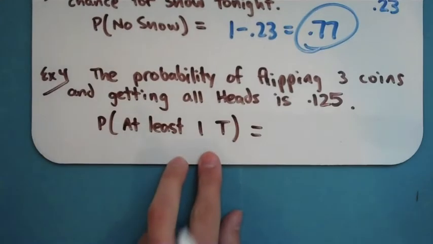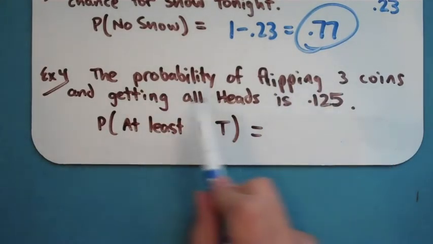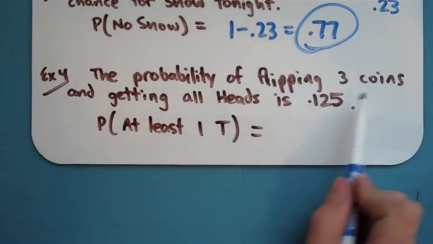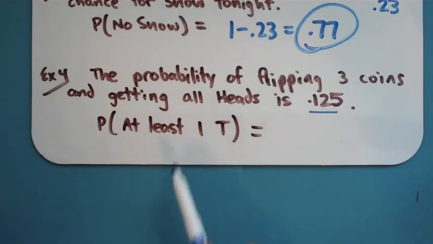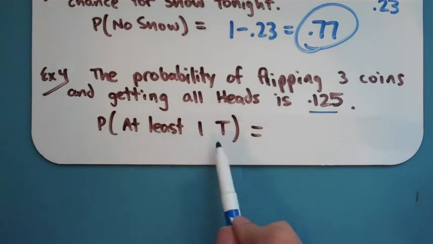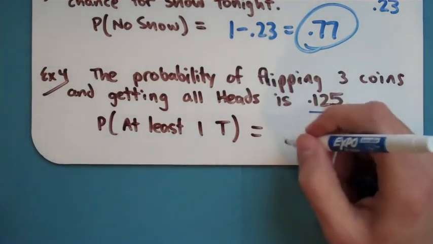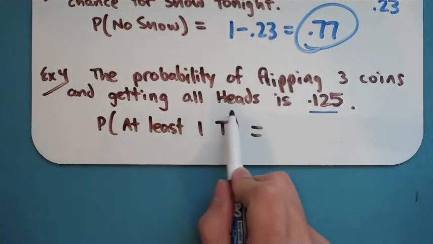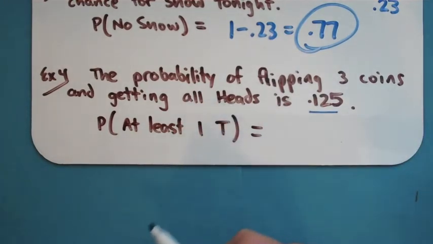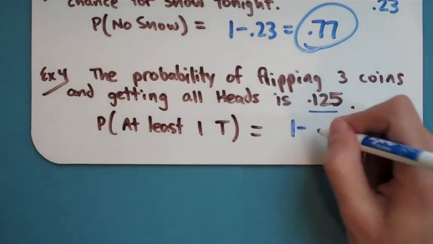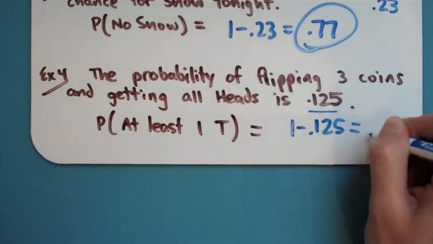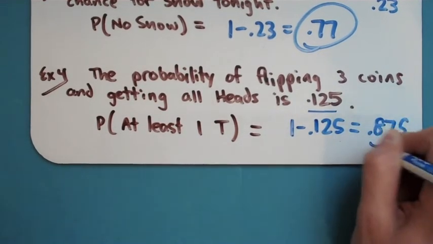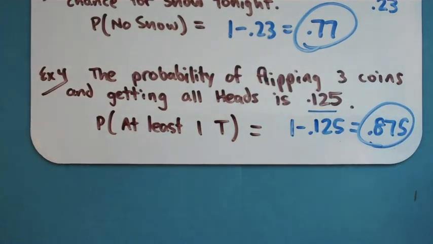And on the second example here, we want to know the probability. They tell us the probability of all heads, 3 coins all heads, is 0.125. We want the probability of at least 1 tails, which we just discussed is the complement of that. The opposite of getting all heads is getting at least 1 that's not heads, or at least 1 tails. 1 minus 0.125 is going to be 0.875. So that's going to be our probability. Complement formulas are often easier than finding the actual probability because all you do is just take 1 minus, which you already know.